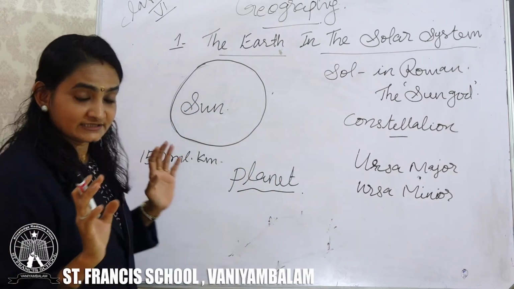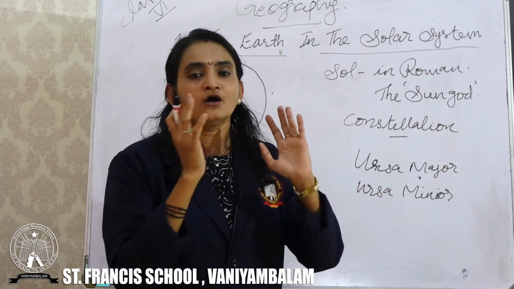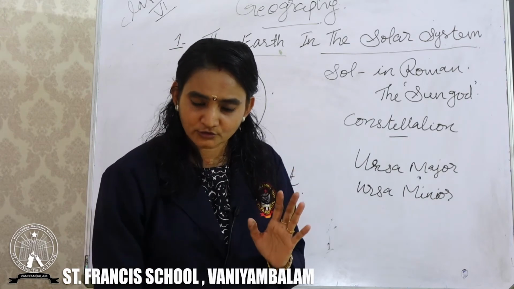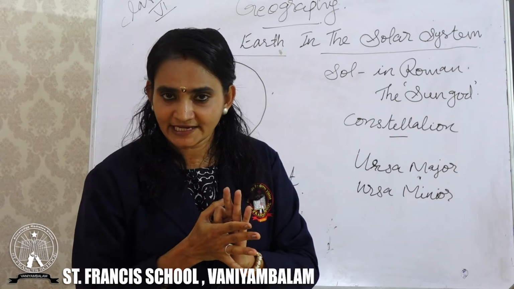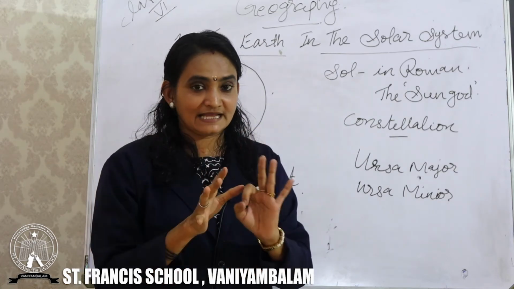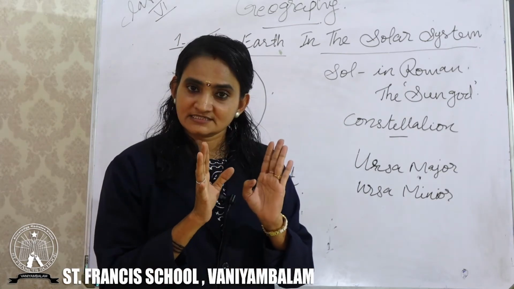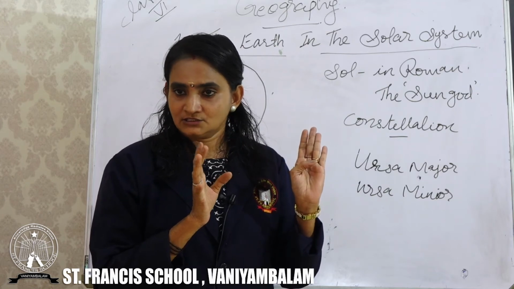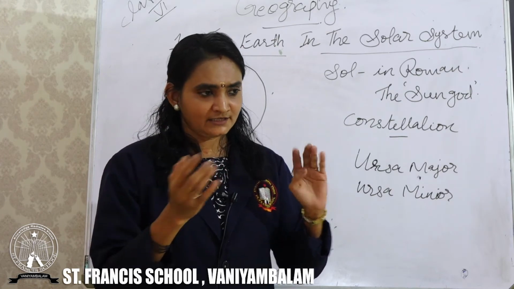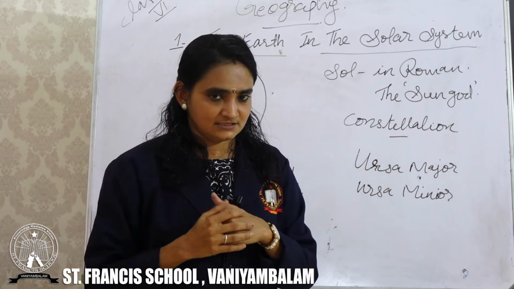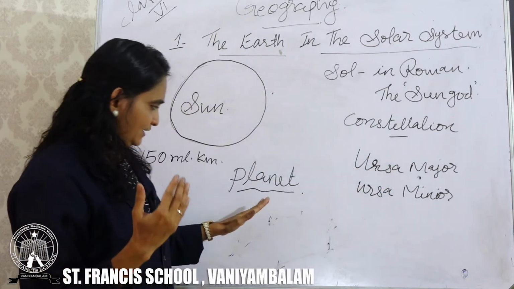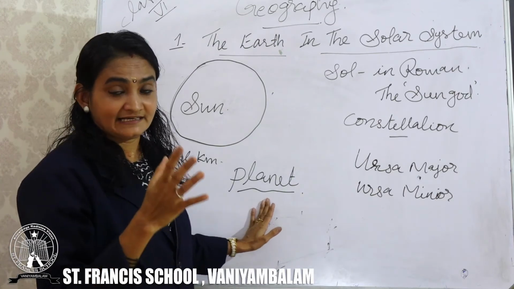We are going to learn a detailed study of these planets. We all know that there are 8 planets in the solar system, right? Yes, there are 8 planets in the solar system, but previously it was 9. Who was out? Pluto. Now we will learn further why Pluto is out from our solar system.